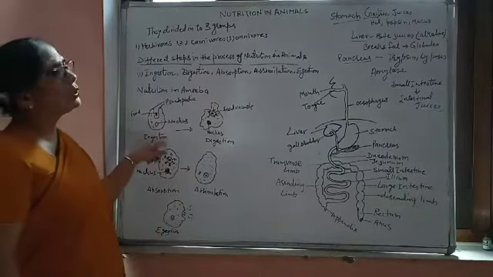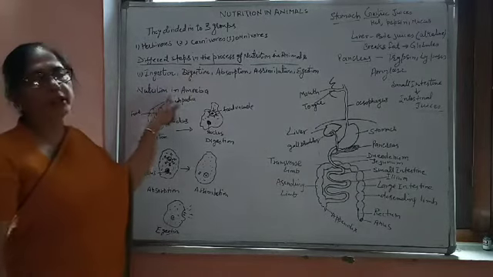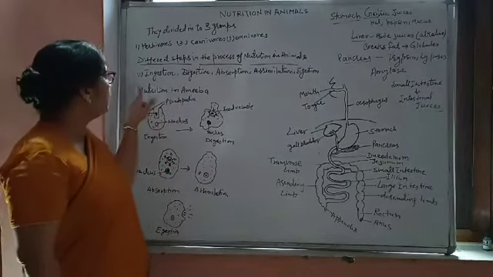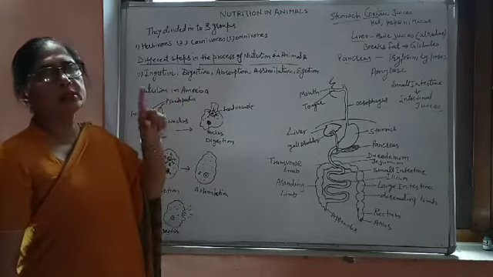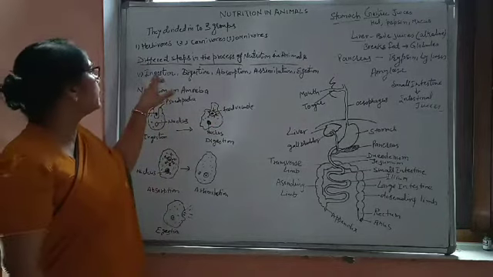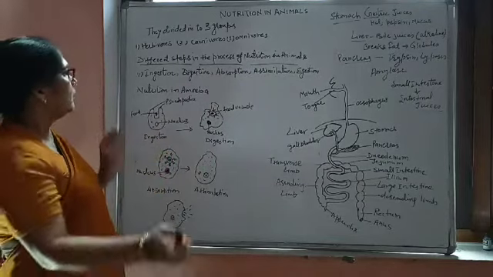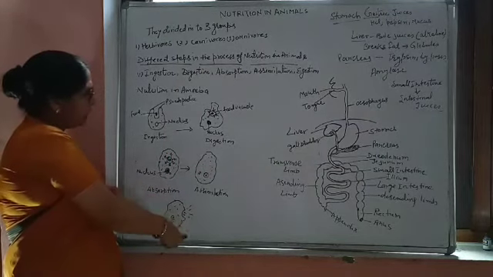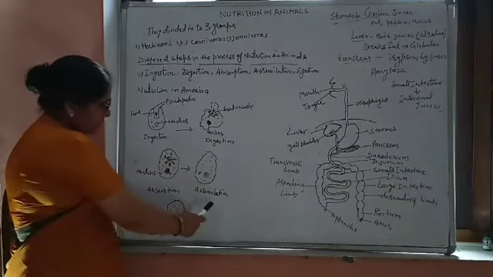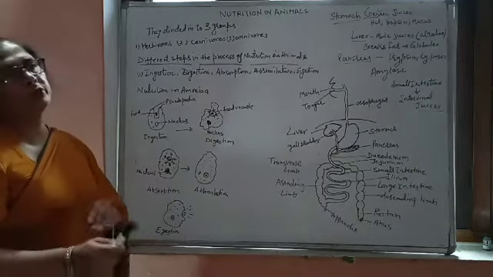Again, amoeba shows these 5 steps in its nutrition. Nutrition in amoeba takes place with the help of these 5 steps. So what are these 5 steps, class? Students: ingestion, digestion, absorption, assimilation and egestion. As I have drawn the diagram here and written here, this is the ingestion, this is the digestion, this is absorption, assimilation and egestion. Whenever this question comes, you have to draw these diagrams and write accordingly.